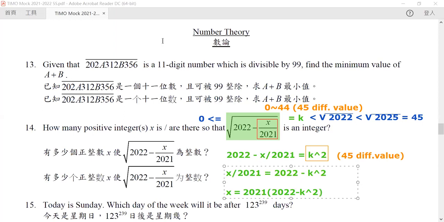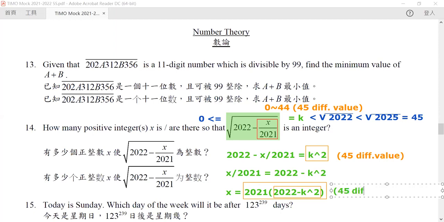Hence, we know that x is equal to 2021 times (2022 minus k squared). Don't forget that because k squared has 45 different values, this number has 45 different values, and hence the whole number has 45 different values. So x must have 45 different values for it to be true. So our answer is 45, because each k corresponds to a unique x such that this is an integer.